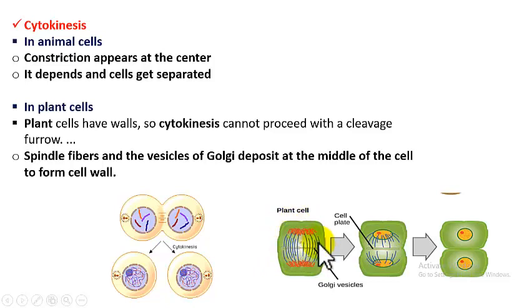ఎలా జరుగుతుందంటే the spindle proteins which have participated in cell division and also the vesicles of Golgi apparatus లో వీసికల్స్ ఉంటాయి కదా, అవన్నీ వచ్చి they get deposited at the centerలో డిపాజిట్ అయిపోతాయి అనమాట. After the nucleus division is over, spindle fiber proteins, then Golgi complex vesicles, they all come over here, they deposit and form a wall in between the 2 nuclei so that the cells are separated.